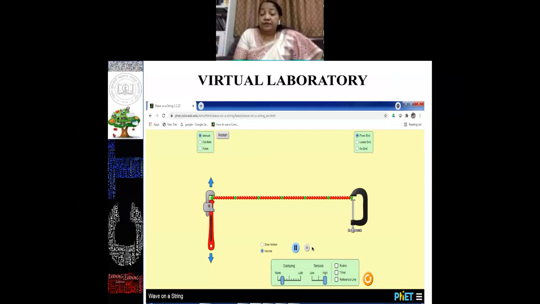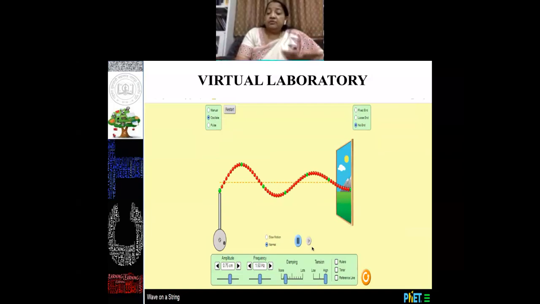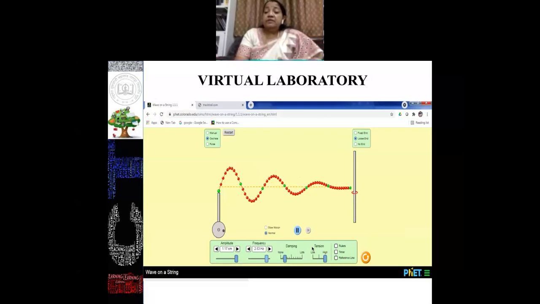And I'm telling you, friends, very frankly, that when this young generation does this experimentation in virtual mode, they explore too much. As compared to the teacher, they explore in their own way in a very effective manner, and they learn by self-learning. This is also an experiment which you can access anytime. These are all virtual laboratory models of which I have taken screenshots. Really, it is working, and there are experiments like the string experiment. This is also one of the ways through which we can blend this virtual laboratory module into our actual classroom teaching.